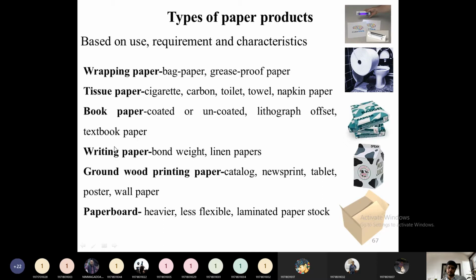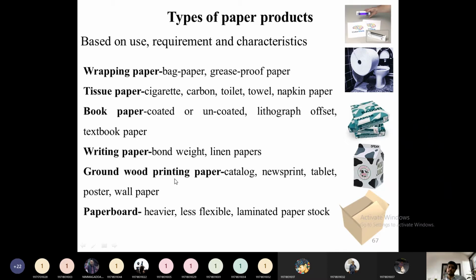Then the next one is writing paper. Whatever bond papers or ledger papers we use for rough work, etc., come under the category of writing paper. Book paper comes under printing quality, good quality, etc.